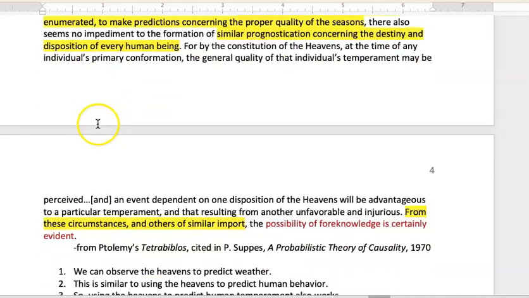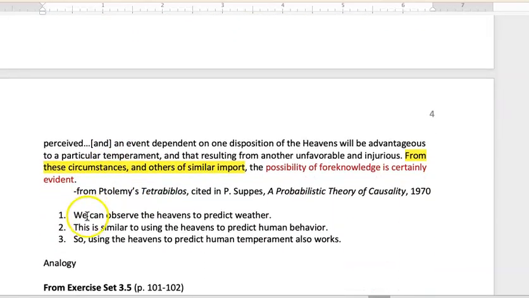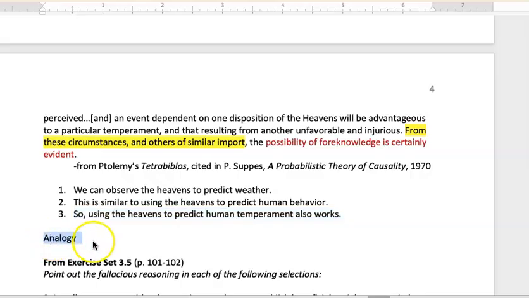I'm not going to read all of number 8. It was a little confusing, but basically what they're saying here is that we can observe the heavens, the stars, the suns to predict the weather. And this is similar to using the heavens to predict human behavior. So we can use the heavens to predict human temperament or behavior. This is an analogy. They're saying that using these 2 things are similar.